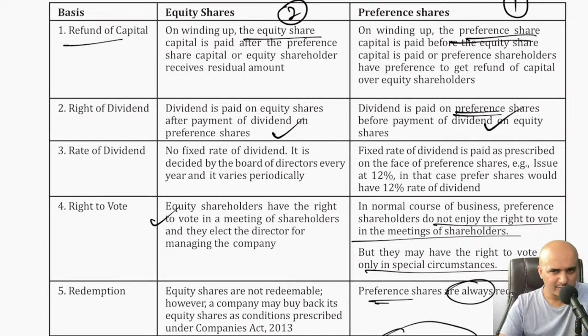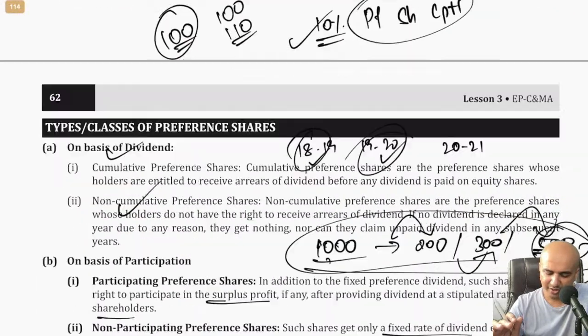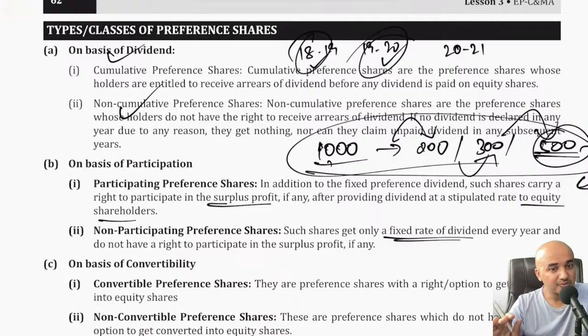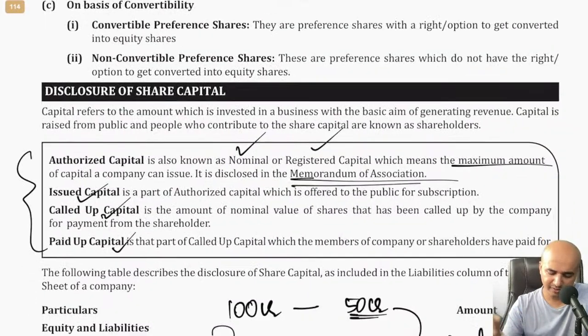If the company has to repay all the capital which it has accepted from equity or preference, first they will return the money borrowed from the preference shareholders. Then they will return the money to the equity shareholders, if at all anything is left. So that is the major difference. That's why they are called preference shares or preferential shareholders.